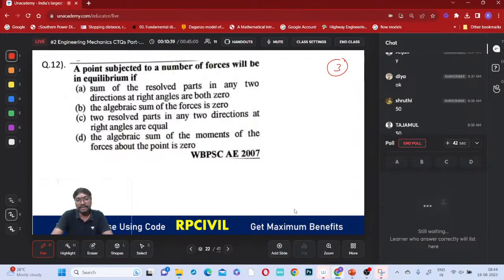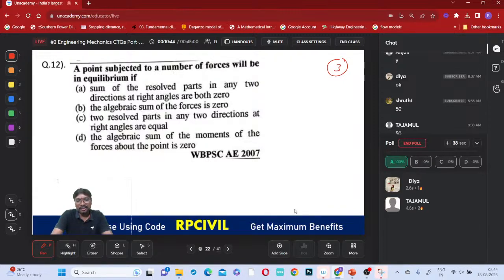This is a West Bengal PSC question. When you are covering all state PSC questions like that, automatically you will be able to cover all the models easily. Diya Tajamul answered correctly.